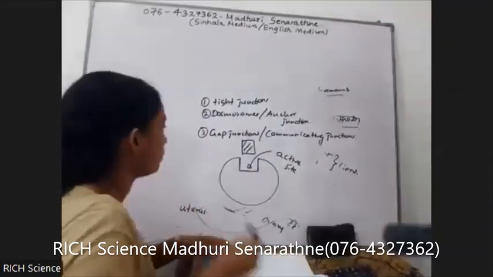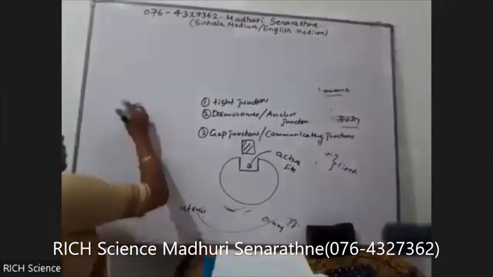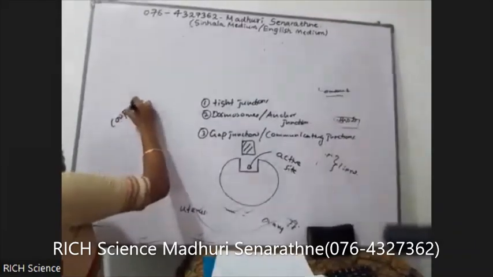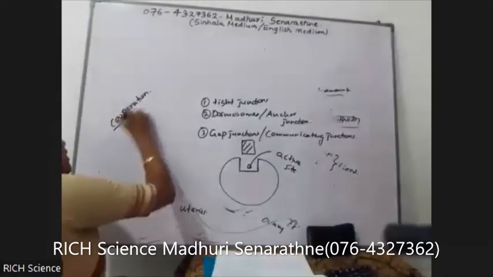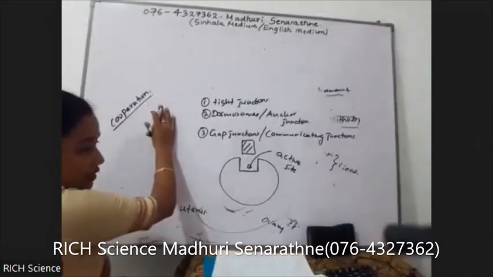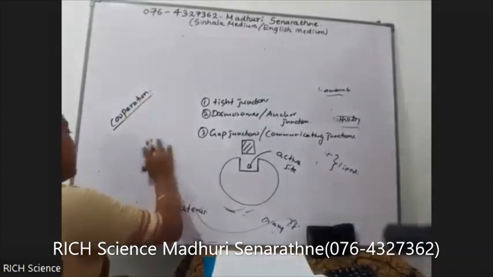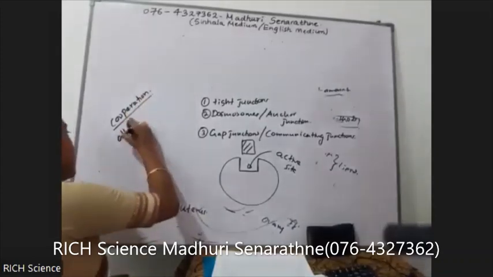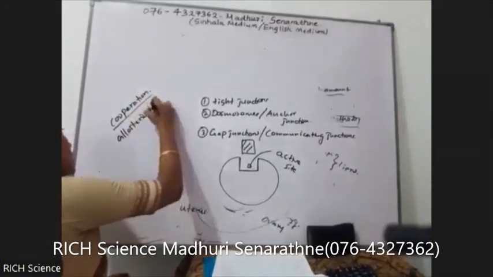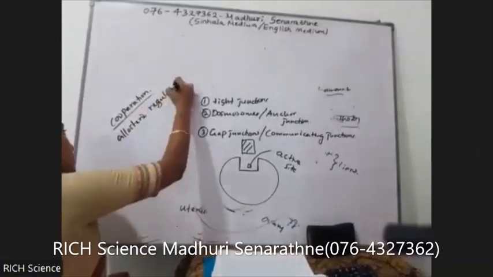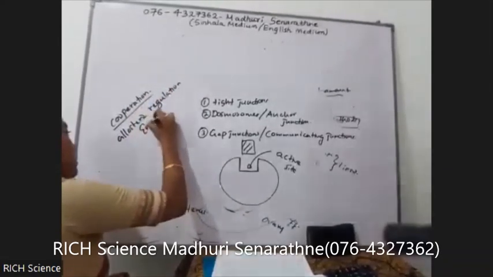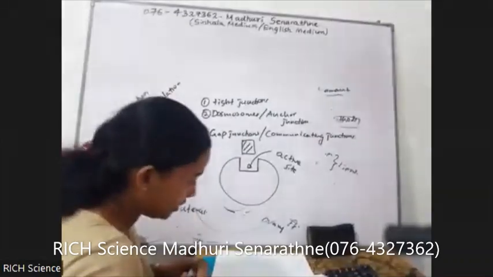What is the cooperation? Cooperation under the enzyme part, described in the allosteric regulation of enzymes. How can we define it?